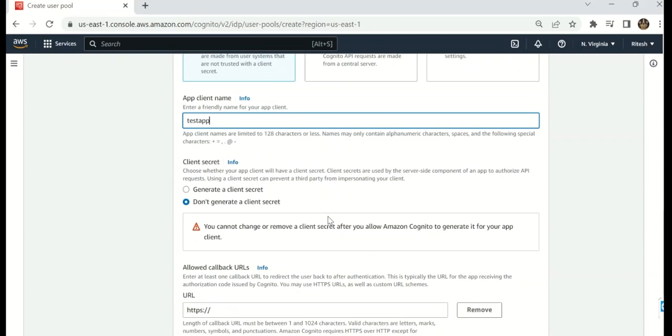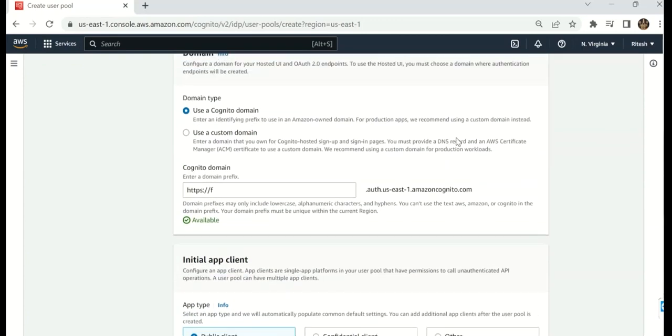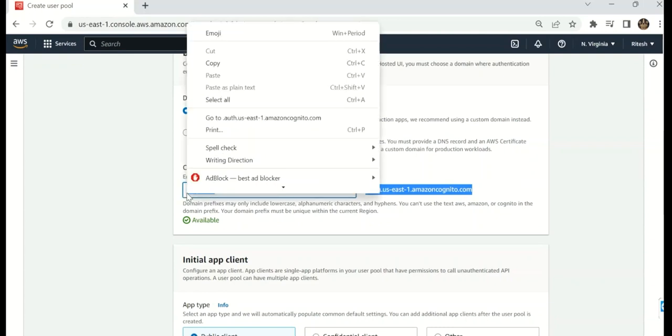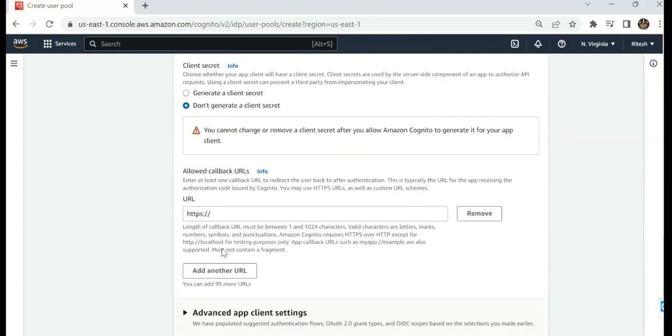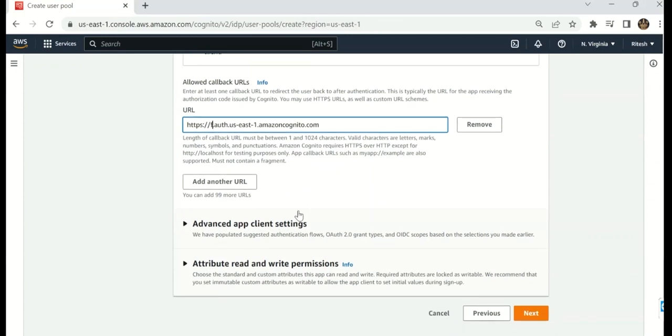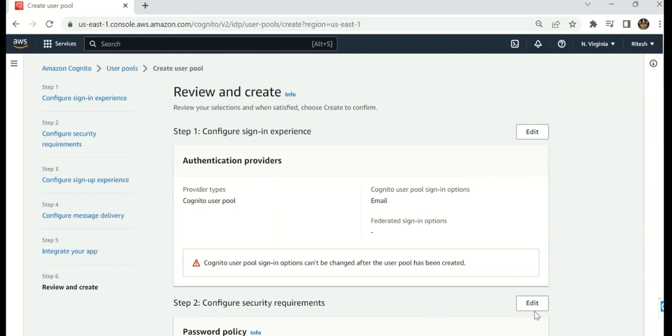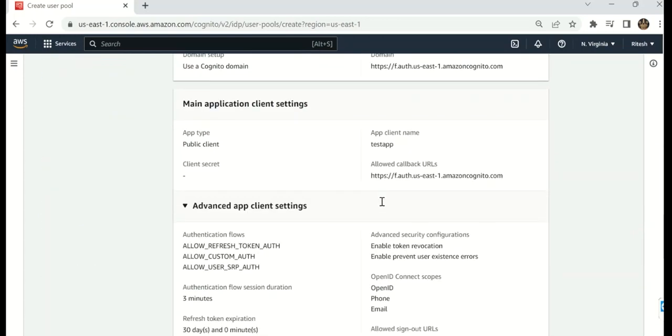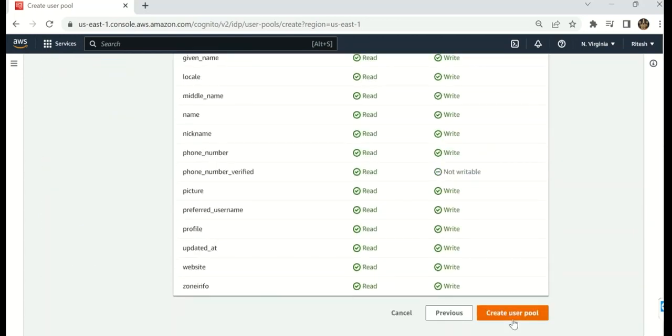Now I have provided the URL over here. I copy all of this and paste it over here. This is the URL you can use to run on a different browser, on which you have to sign in or sign up on your pages for this user. Now create the user pool.